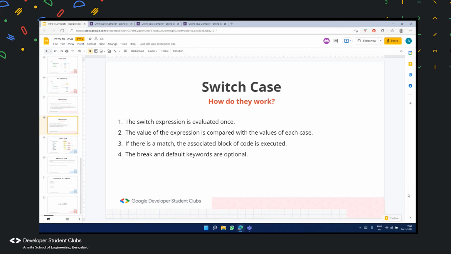In Java, when you reach a break statement or break keyword, it breaks out of the switch block. We'll still be looking at all of this hands-on in some time, but I just wanted to elaborate more on the break statement.